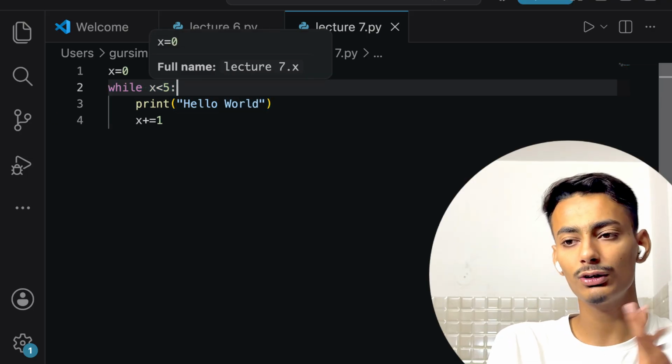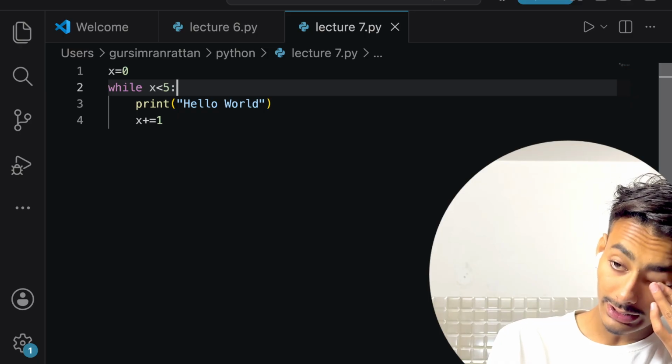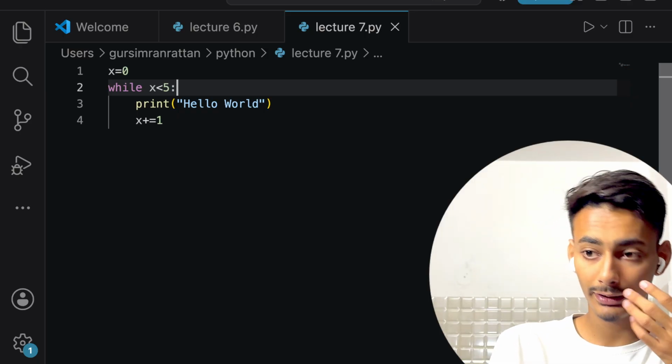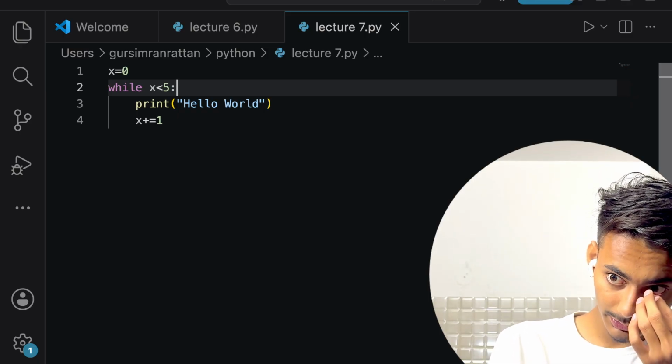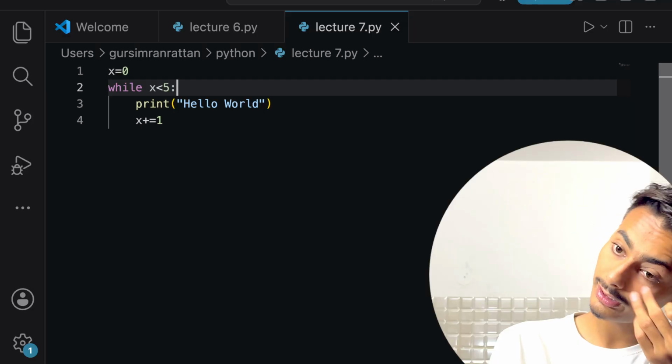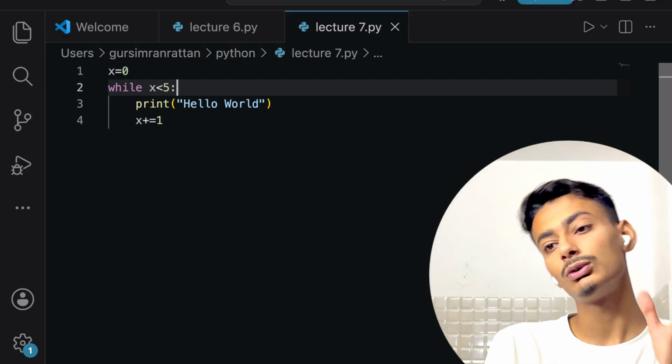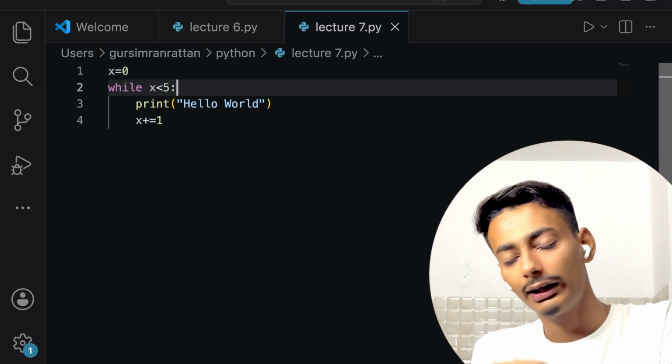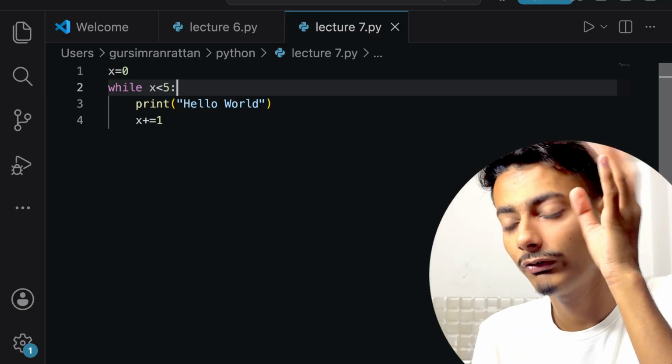Yes, x being 1 is also less than 5. Then again, it will print hello world. Then x will become 2, since x increases by 1 again. So it will print hello world again and again. And like this, it will print hello world 5 times.